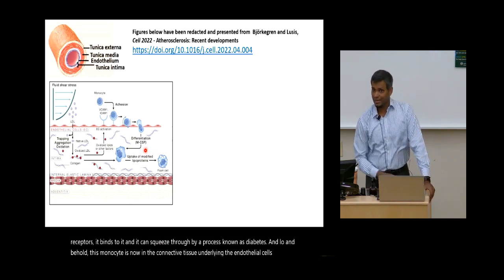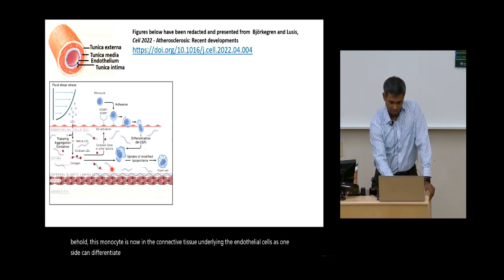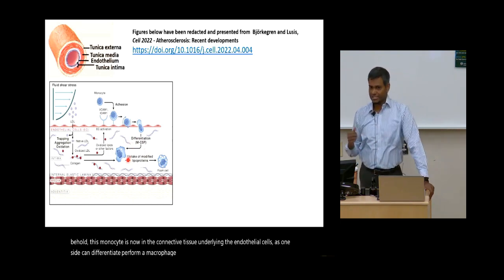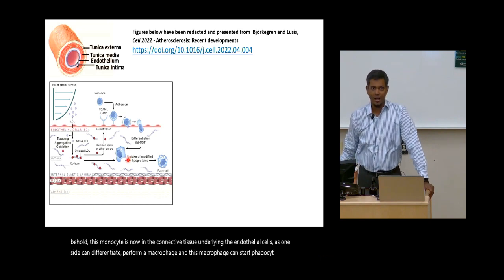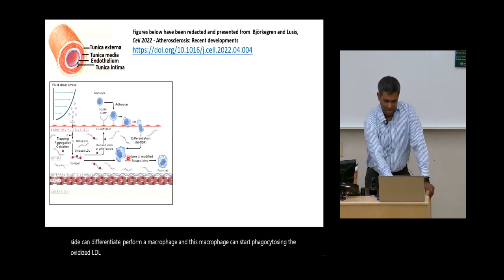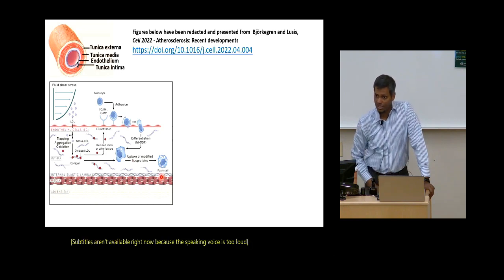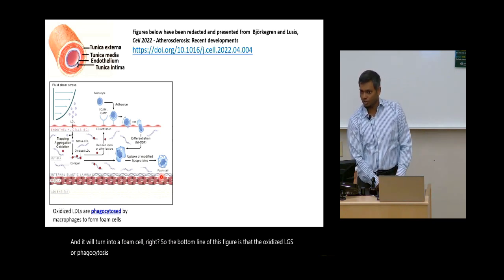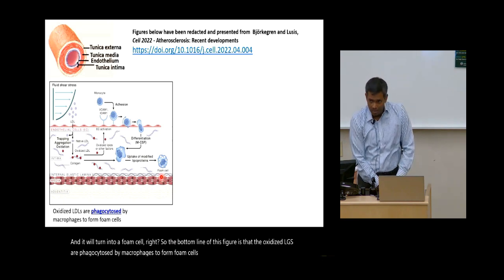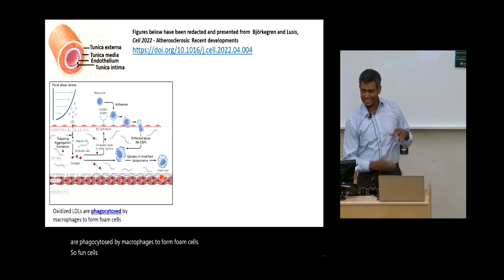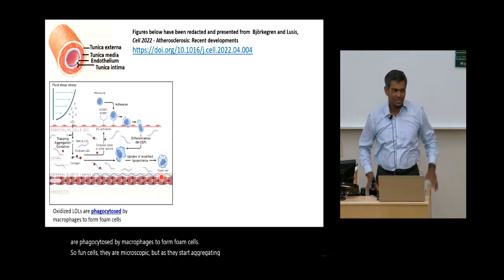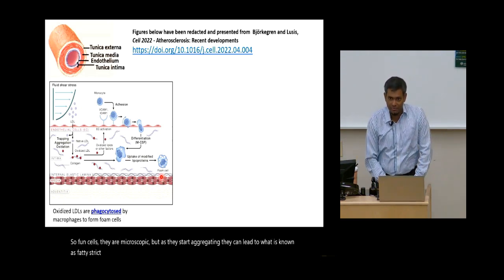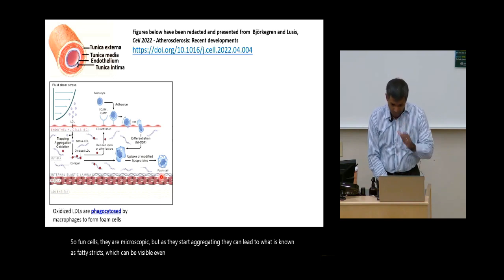This monocyte can differentiate to form a macrophage, and this macrophage can start phagocytosing the oxidized LDL particles, and it will turn into a foam cell, right? So the bottom line of this figure is that oxidized LDLs are phagocytosed by macrophages to form foam cells. Foam cells are microscopic, but as they start aggregating, they can lead to what are known as fatty streaks, which can be visible even with the naked eye.